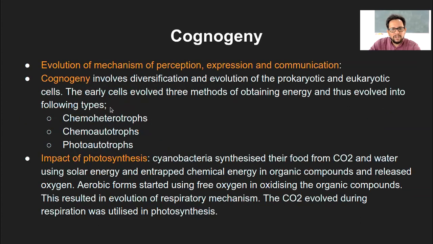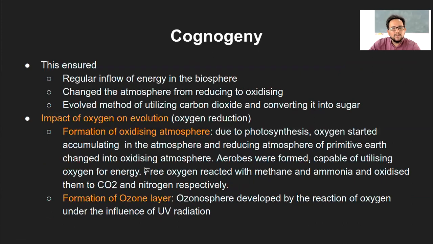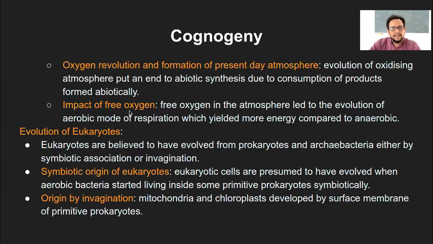So within this, we saw the impact of photosynthesis, like how the situation changed due to photosynthesis, which led to the formation of oxygen. Then we looked at what the impact of oxygen was on further evolution. So there were different changes. And now the final thing will be the evolution of eukaryotes. Now complex systems have started developing. This aerobic mode of respiration is in itself a complex process. So that was more of the higher eukaryotic species.